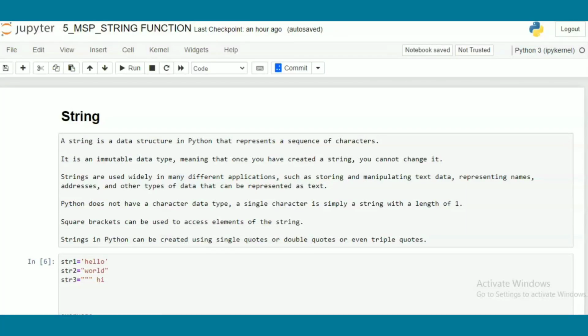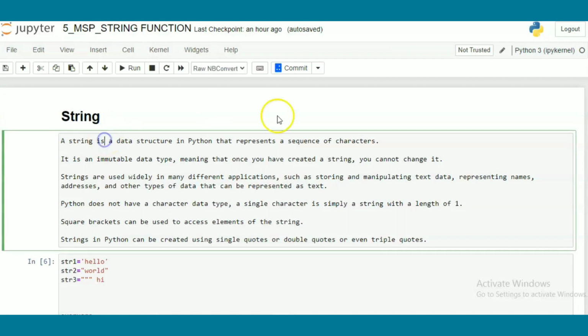For today's session, we are going to see one data structure of Python that is nothing but a string. A string is nothing but a sequence of characters. In Python, we don't have a character data type. Even a single character is treated as a string of length 1. And if you want to access a character, you can use the indexing concept with square brackets.